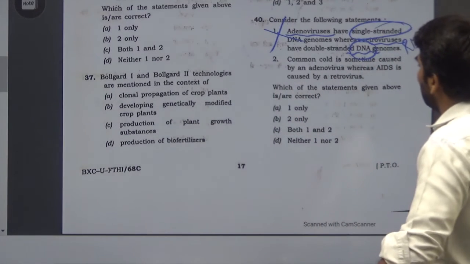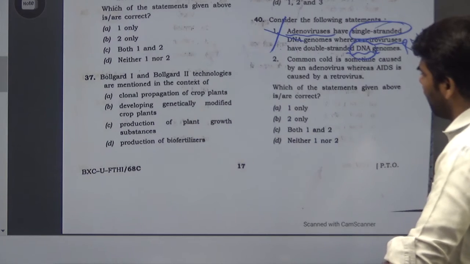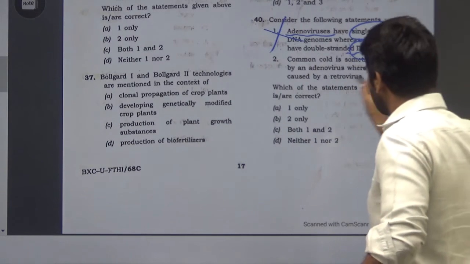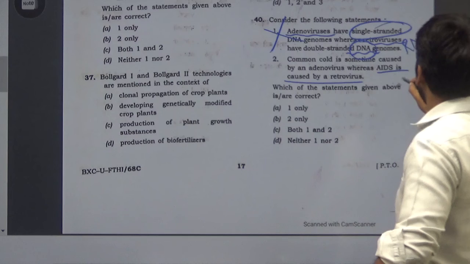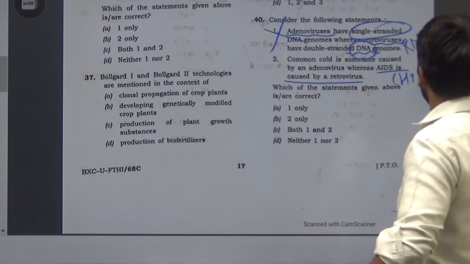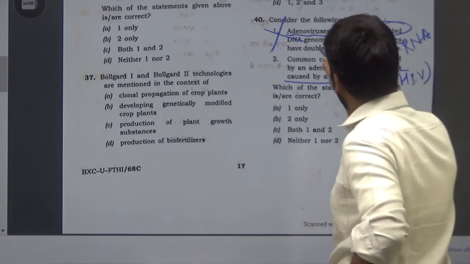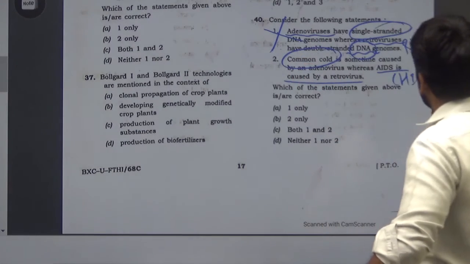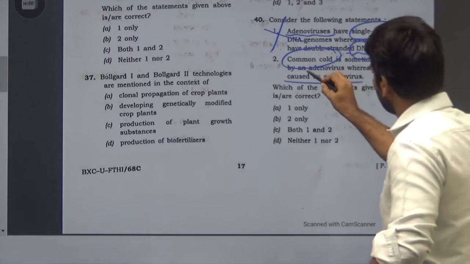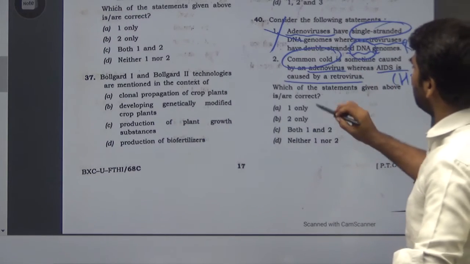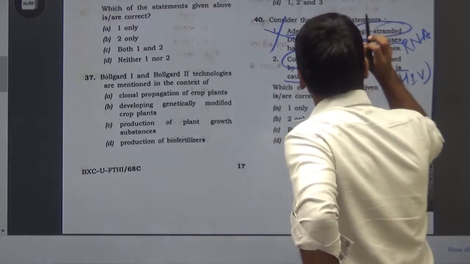The second one is, common cold is sometimes caused by an adenovirus, whereas AIDS is caused by retrovirus. We know that AIDS is caused by retrovirus. HIV is one of the examples of this retrovirus, and common cold is caused by adenovirus. This is true. Even pneumonia, fever, these kinds of things also can be caused by this adenovirus.